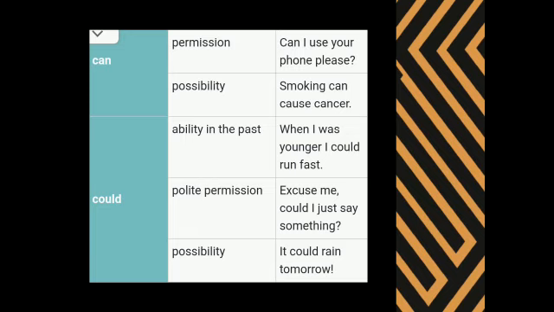Next word is could. Could can be used for ability in the past, polite permission, and even for possibility. The example given for the first one is, when I was younger I could run fast. Here it is talking about the past. Next, to ask permission, excuse me, could I just say something? This is used here for getting permission. Then possibility, it could rain tomorrow. This is a possibility expressed using the modal could.